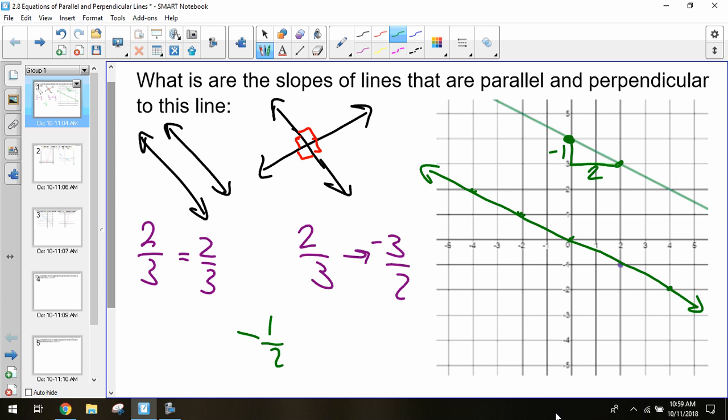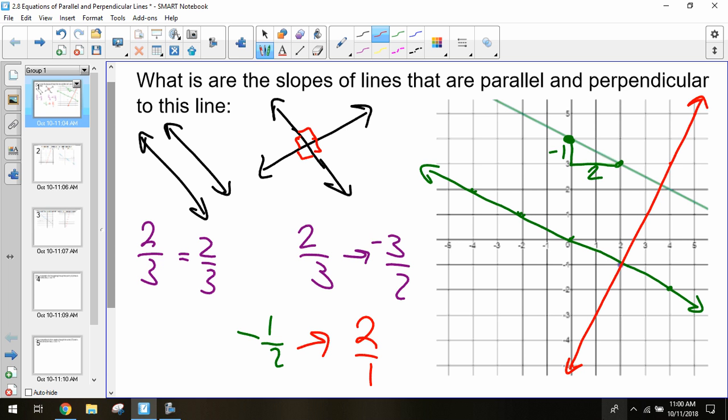Same thing with perpendicular. If we're looking for a perpendicular line, the only thing we have to remember is that the slope is going to change. It's going to flip and change signs. So if I start at -1/2, I need to flip that to 2 over 1, and since I'm a negative, I now become a positive. So 2 over 1, I'll start at that same point again. That means I go up 2 over 1, up 2 over 1, and keep going. So this is my perpendicular line to my given original. Once again, it'll be perpendicular to both of these because these are parallel. Are we okay with that from yesterday?